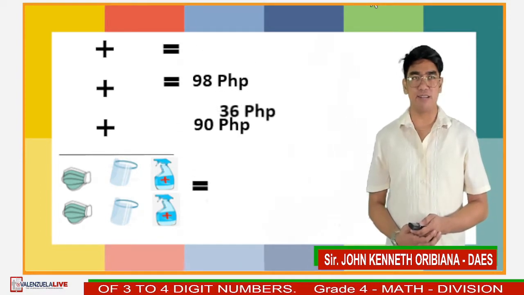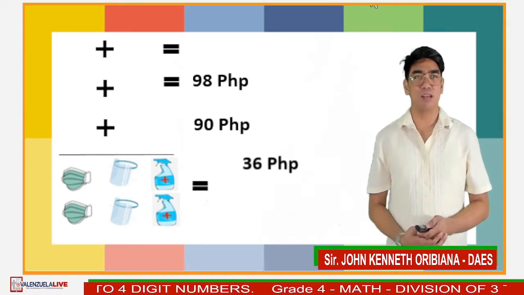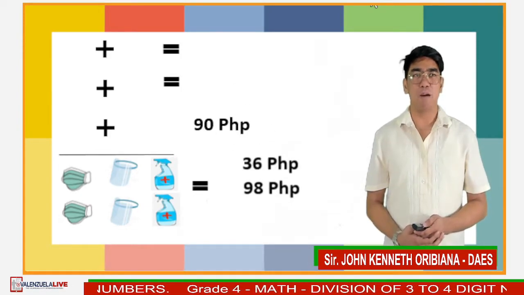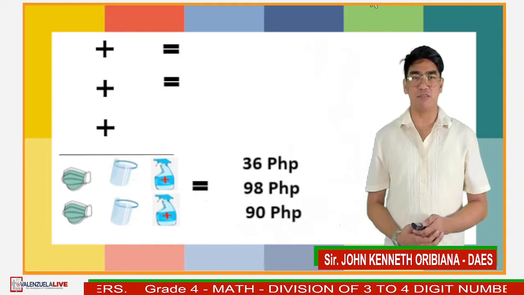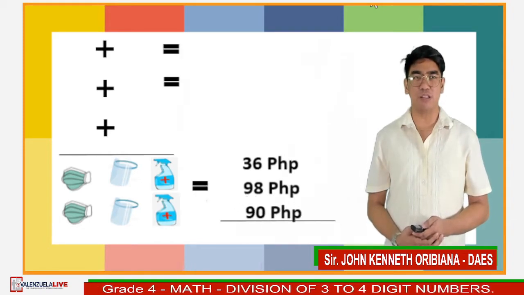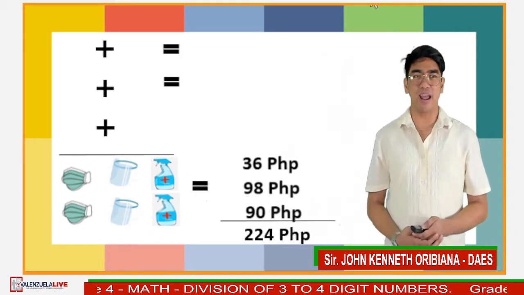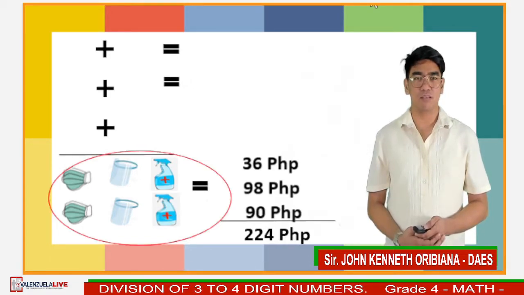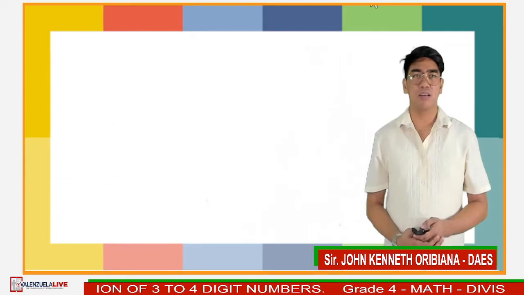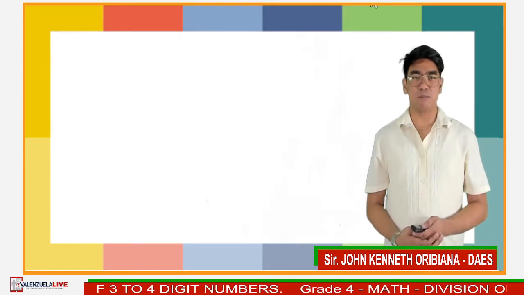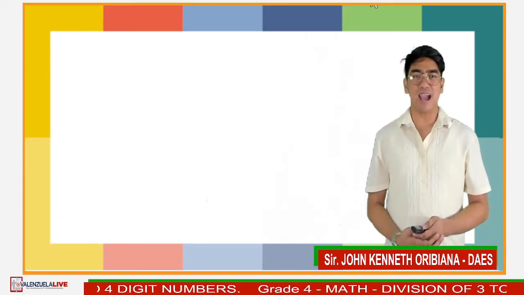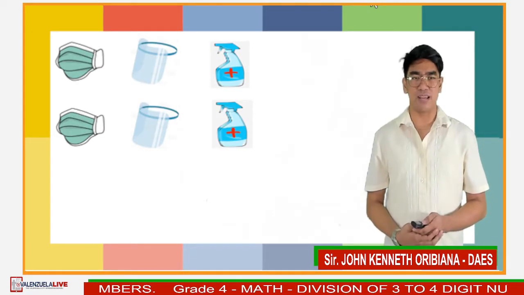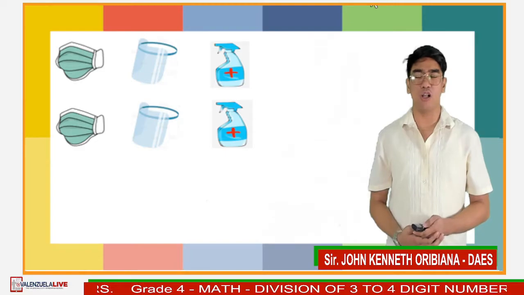We have 36 pesos plus 98 pesos plus 90 pesos, which will give us a total of 224 pesos. Going back to the problem, you are only asked for the price of a face mask, a face shield, and an alcohol.